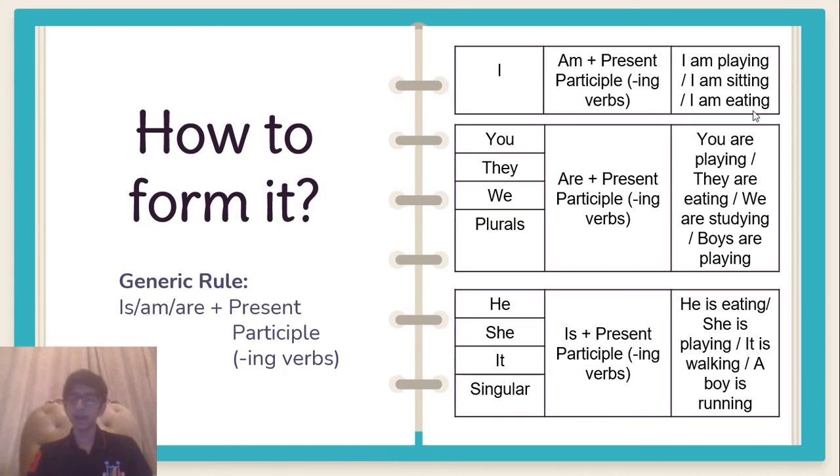Now for he, she, it, and singular nouns, we use is and the present participle form of the verb. For example, he is eating, she is playing, it is walking, a boy is running. Now I think this might be very clear as well, but if not, you can always watch this video again, and that will probably clarify your concepts.